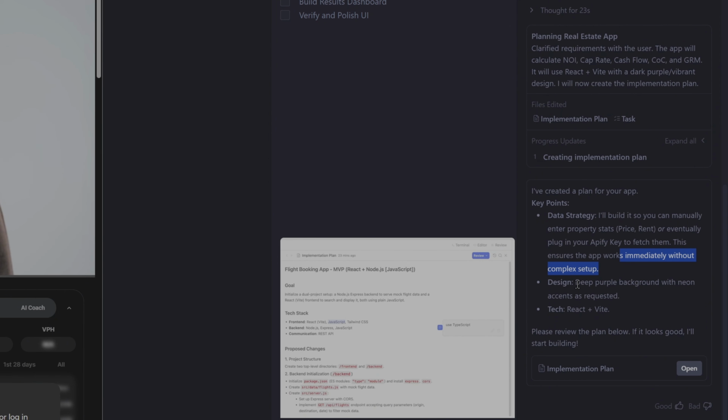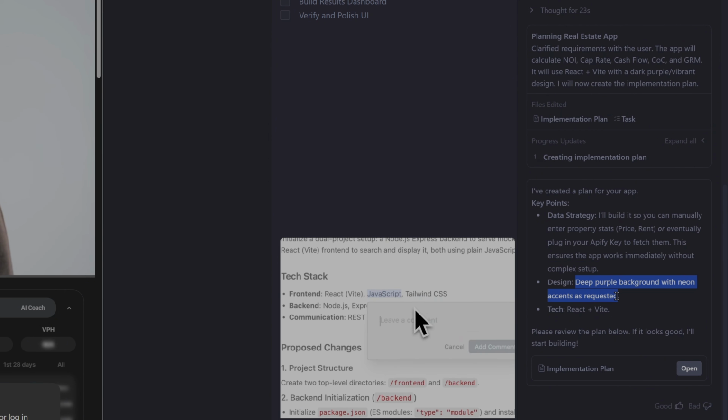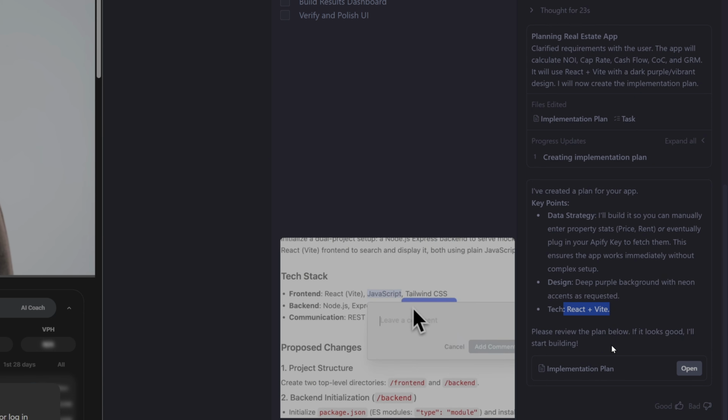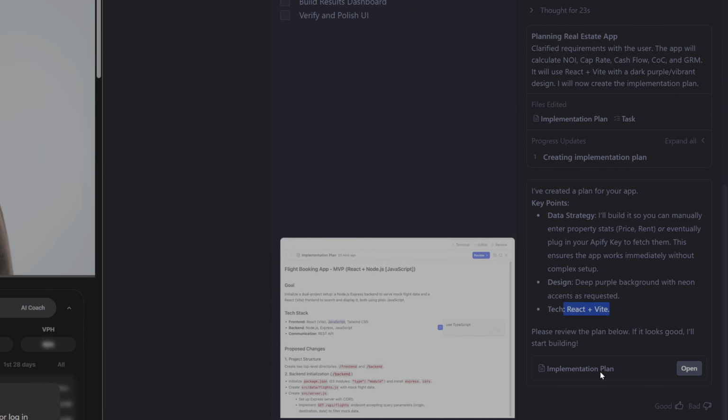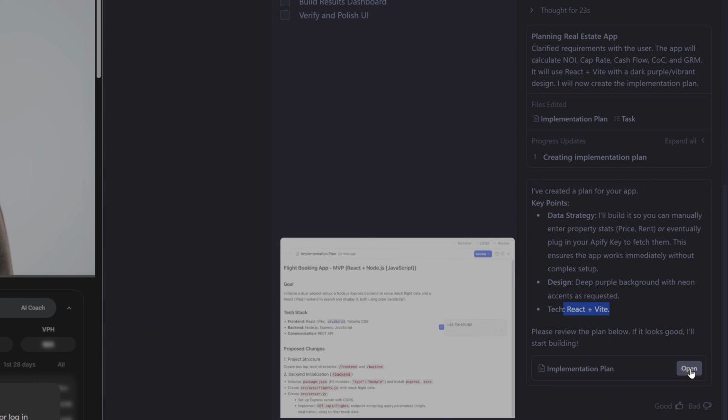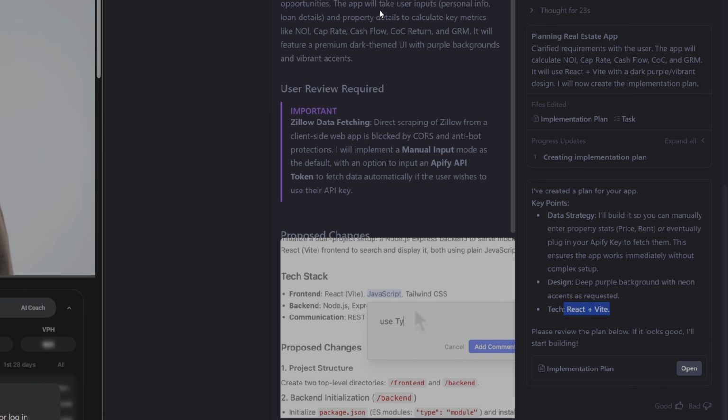For the design, I think it understood what I wanted: deep purple background with neon accents as requested. And for the tech stack, React plus Vite. So now I'm going to review the implementation plan, and if it looks good, it'll start building. So let's open up this implementation plan right here.